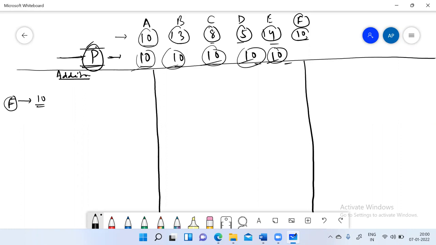So what will you say? Just keep the chocolate with you and join the group. Okay. Are you following the story? Yes, sir. Very good. So now if F has 10 chocolates, which is equal to the average, there is no change.